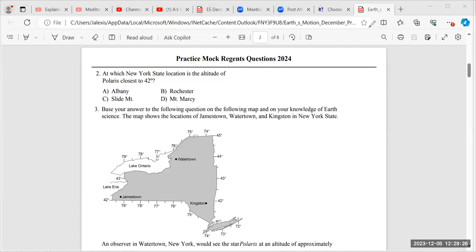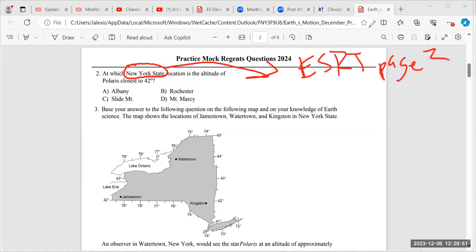All right, number two. Number 2 says, at which New York State location is the altitude of Polaris closest to 42 degrees? All right. Well, there are only 2 pages of the reference tables that focus on the map of New York, and only one of them talks about latitude. Which one is it? It's Earth Science Reference Table, page 3.